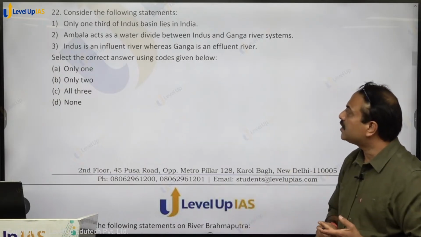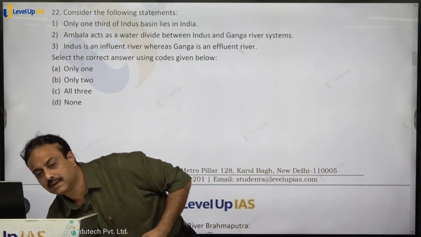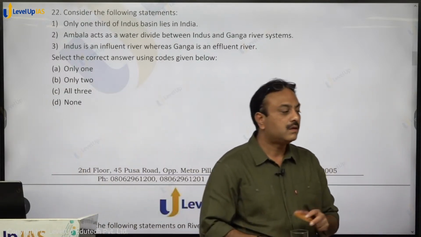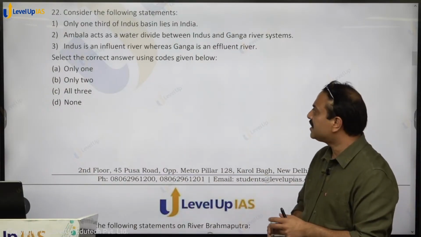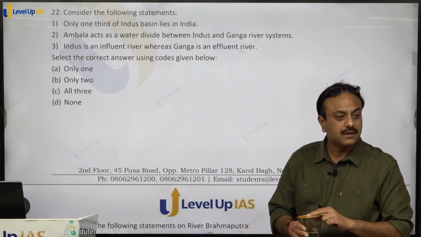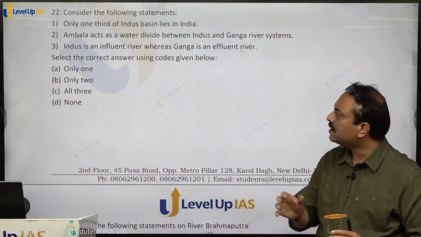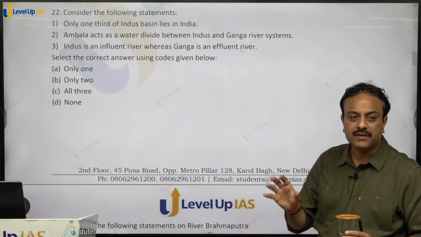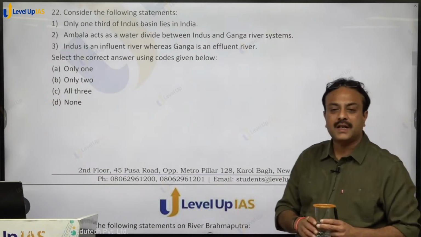Only 1/3 of the Indus basin lies in India. Ambala acts as a water divide between Indus and Ganga river system. This is a direct statement from NCERT class 11. Indus is an influent river where Ganga is an effluent river.